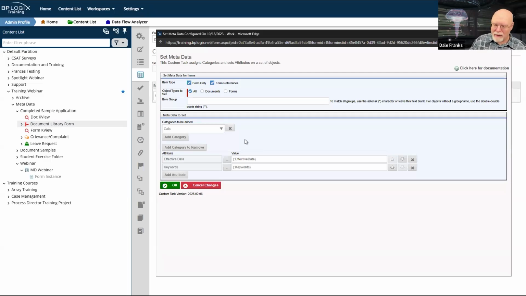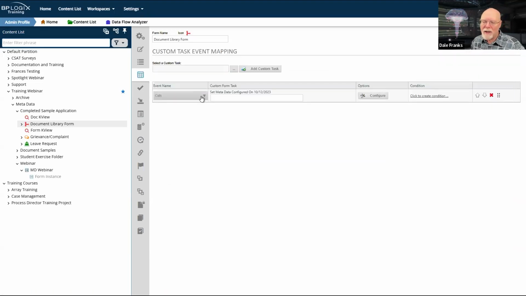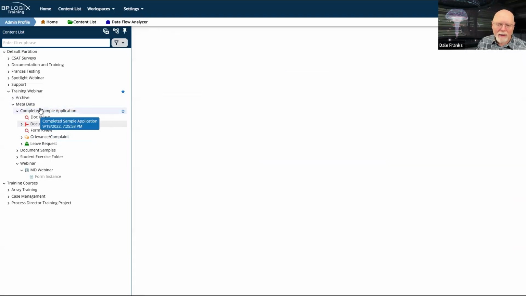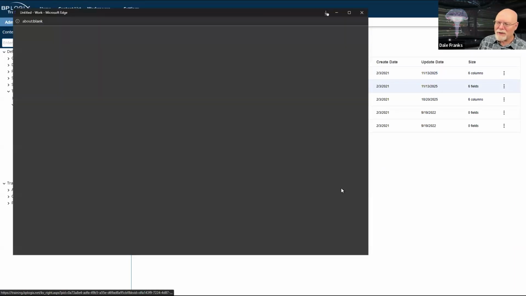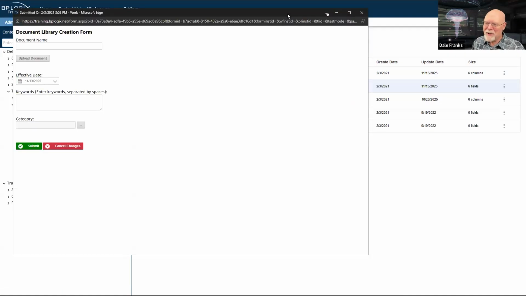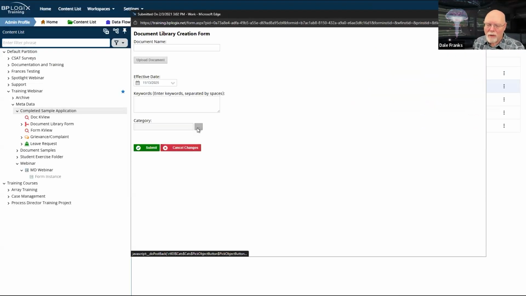In my case, I have to have it because I'm doing the categories on the form. So this has to run. And the way that I've set it to run is whenever I change the value of the category field. So basically, I'm building in the functionality that enables me, when the form runs, to set the categories every time I change the value of the category field. So with that in mind, and I've learned a neat little trick here, things run a lot faster if you run them from the run menu than if you use the update and run menu inside the object definition. So for my category,